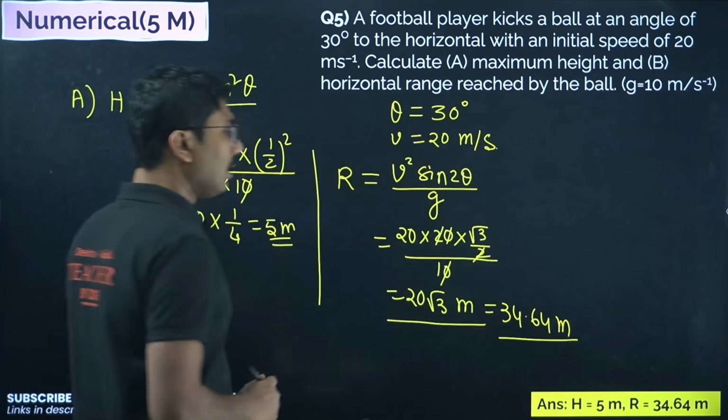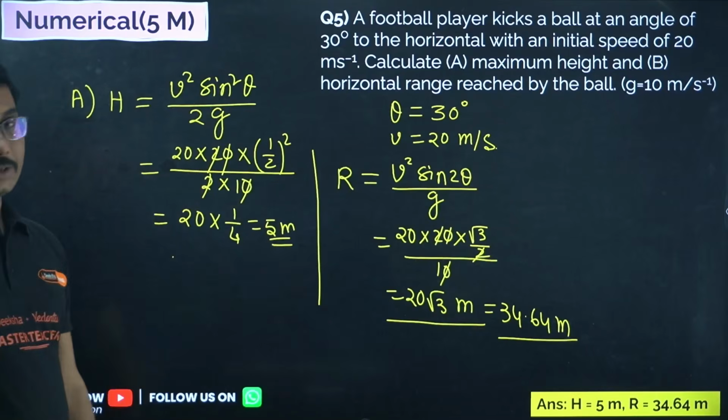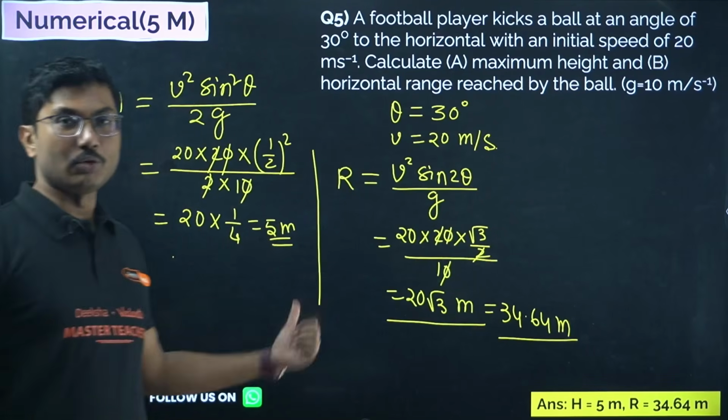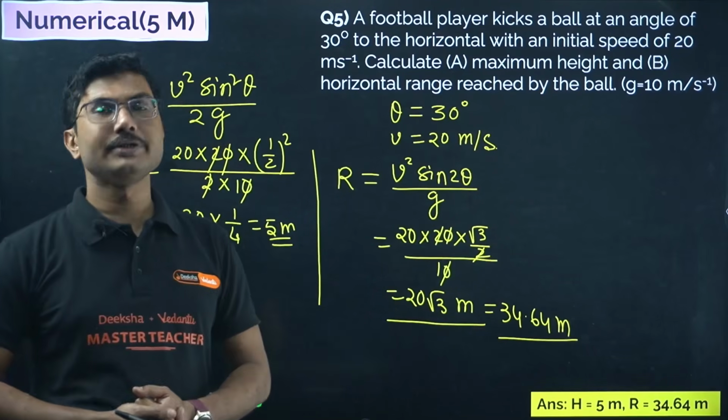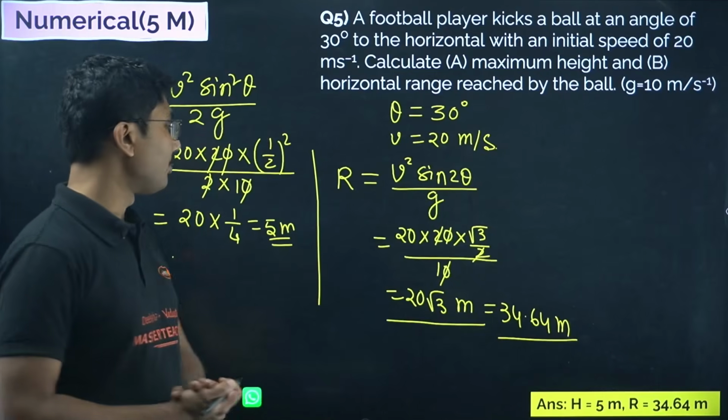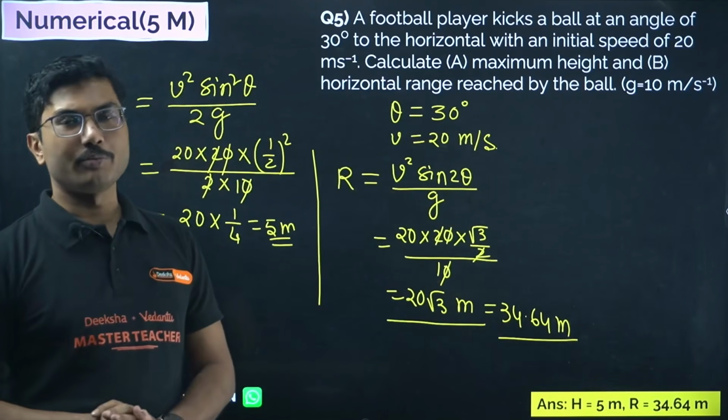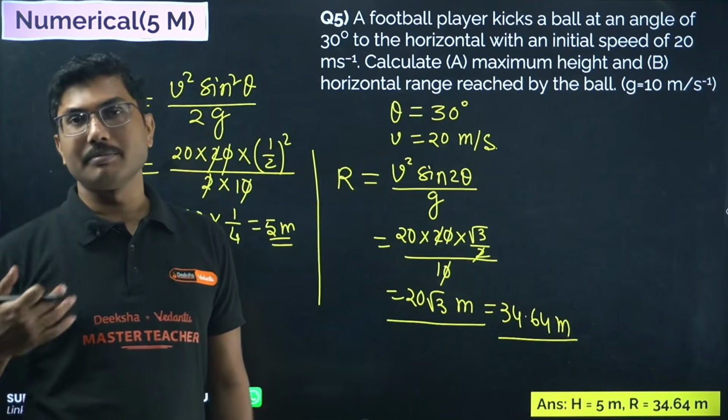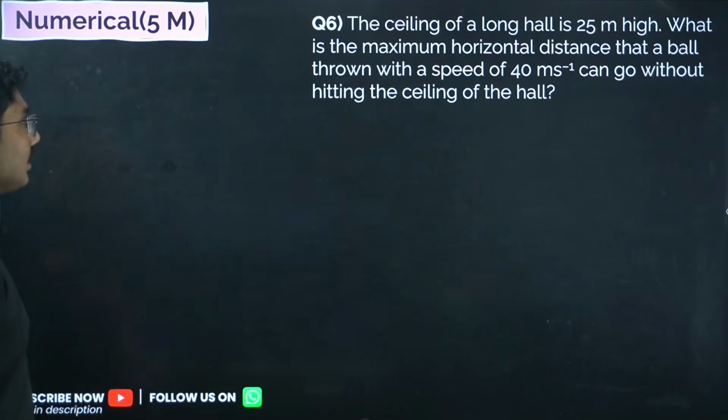Now remember, the unit is compulsory. The unit meter is compulsory in both cases. If you don't put the units, you lose marks. So whenever you are putting the formula, don't forget to put the unit at the last step, otherwise marks can be deducted. Let's move on.